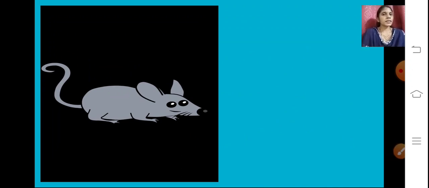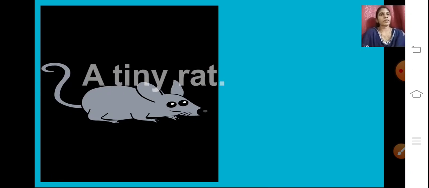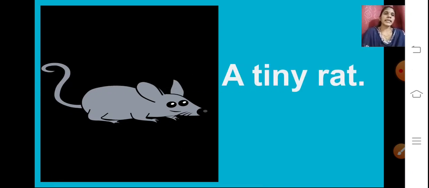Here you can see the image of a rat. A tiny rat. What is the sentence given? A tiny rat. Here, what is the naming word?